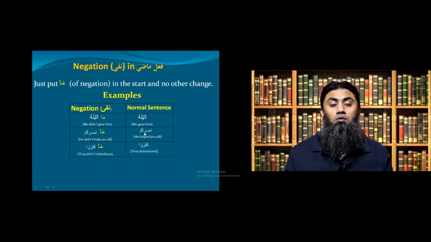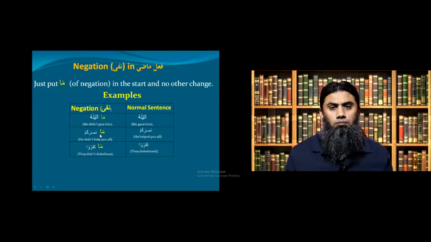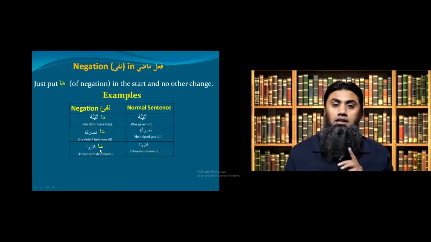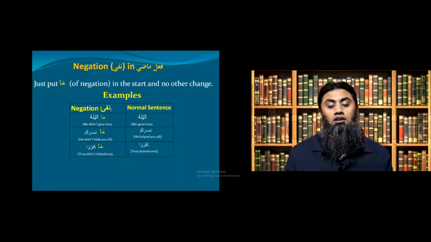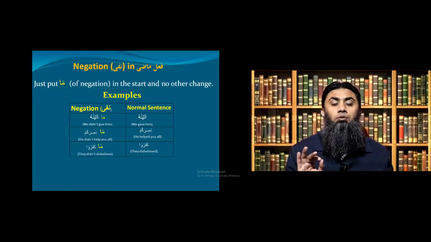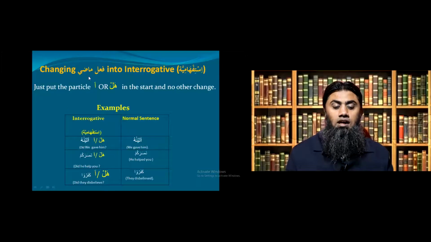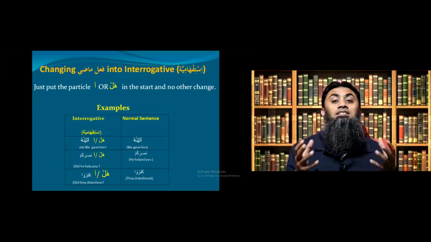Okay, nasarakum, he helped you. Ma nasarakum, he did not help you. Kafaru, they disbelieved. Ma kafaru, they did not disbelieve. So at this stage, all we are learning is that if we want to negate in Jumlatul Fi'liya based on Fi'l Madi, all we need to do is just put a ma in the start and there's no other change, as you can see in all of these examples. Clear?